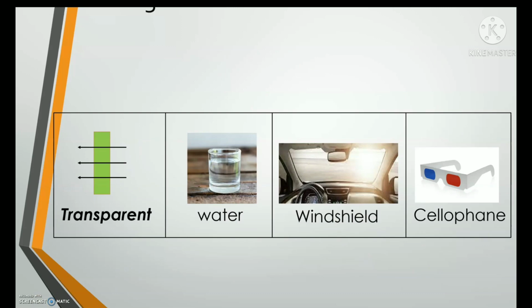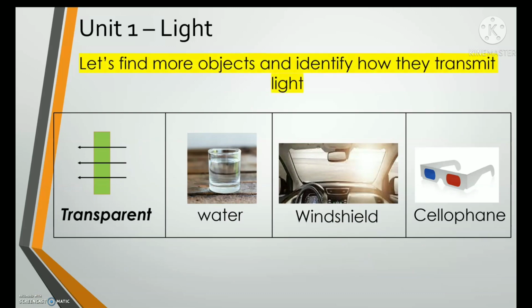Alright, let's see more examples of each material. Let's find more objects and identify how they transmit the light. The first one is transparent. We know that the light goes through or passes through a transparent material. So what example can we give?